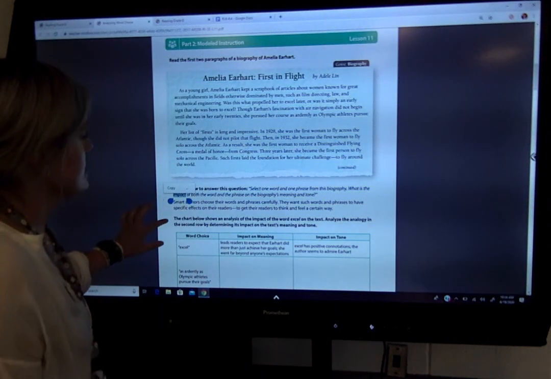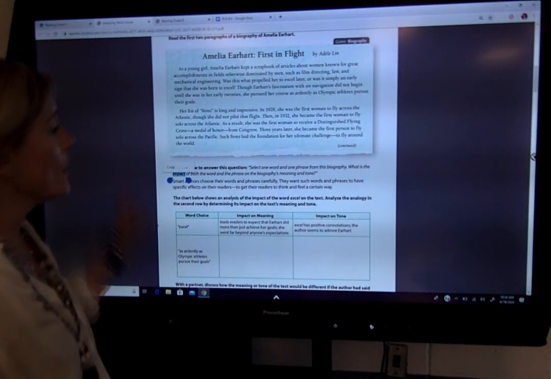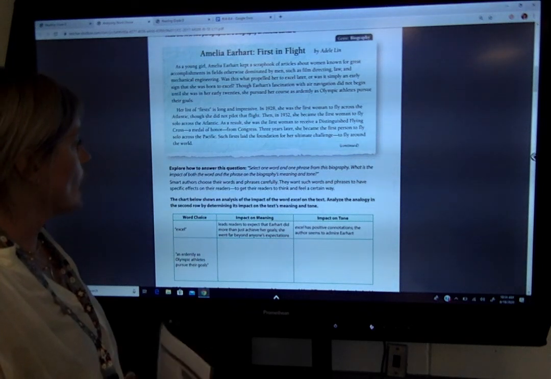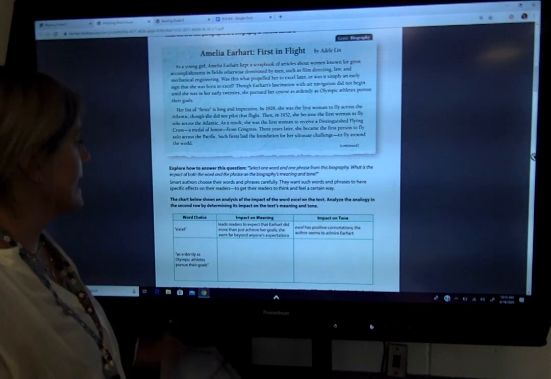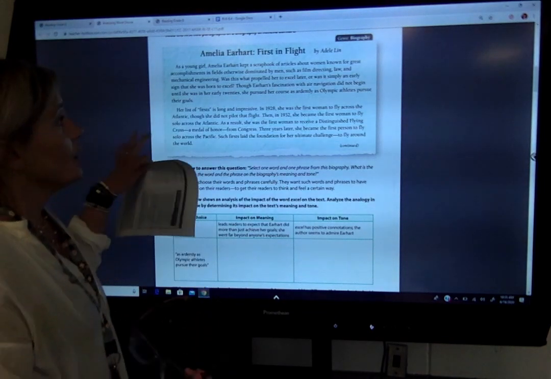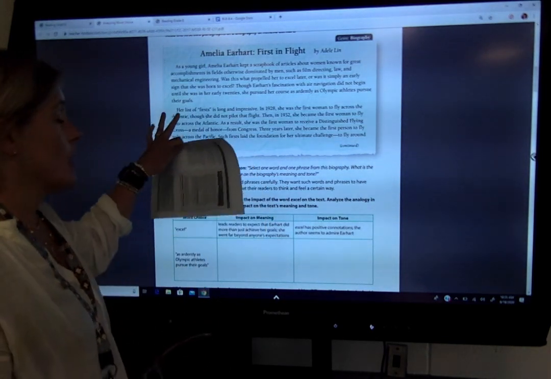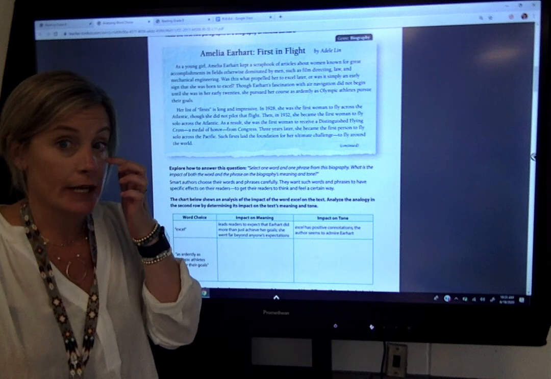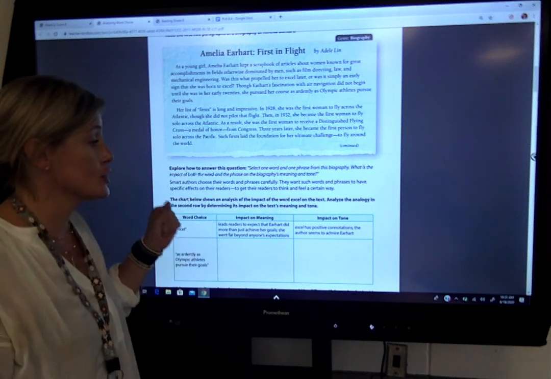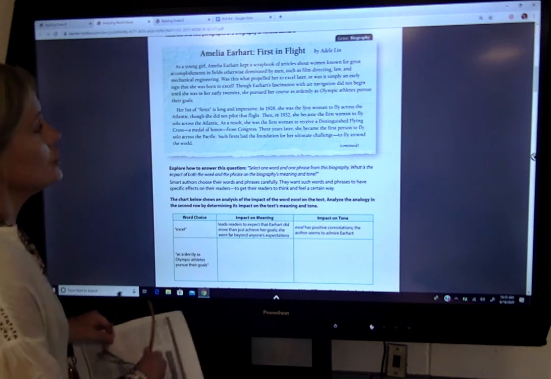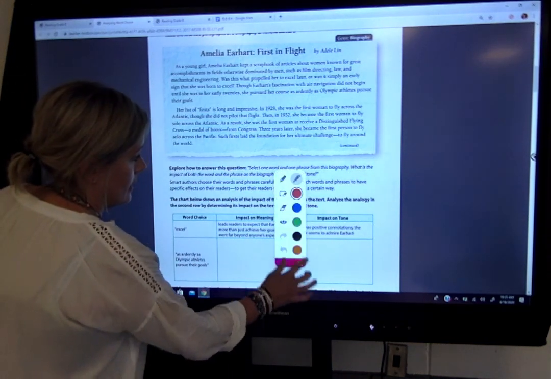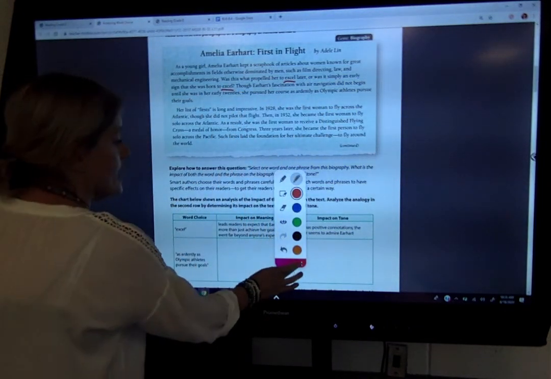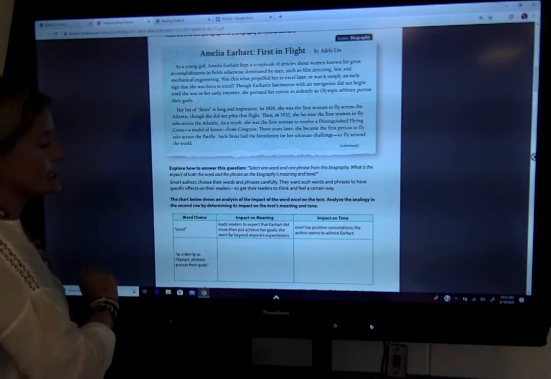Okay, looking at this, the question asks us to select one word and one phrase from this biography. What is the impact of both the word and the phrase on the biography's meaning and tone? If you look at this, all throughout this text, the author is very complimentary of Amelia Earhart. You can tell she has great respect for her. She uses the word excel. Was she born to excel? That's the word they chose here for you, excel.